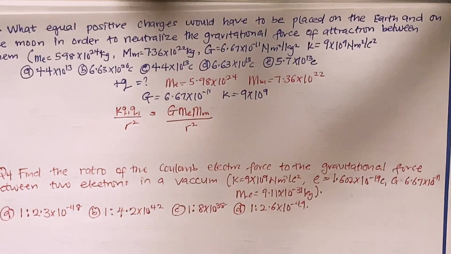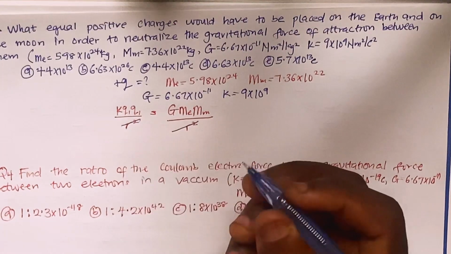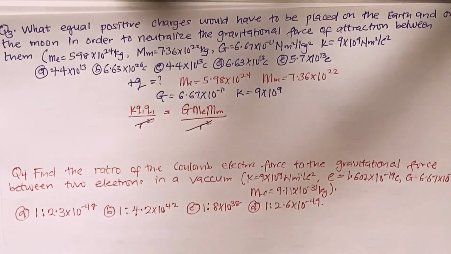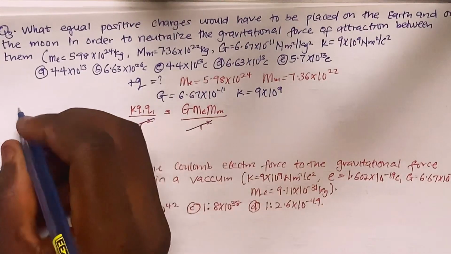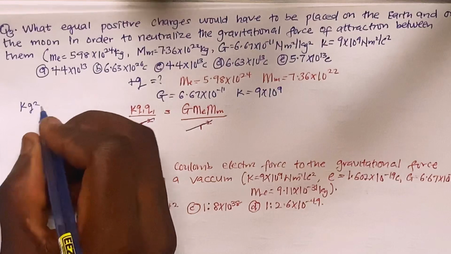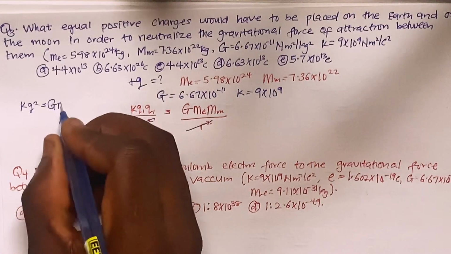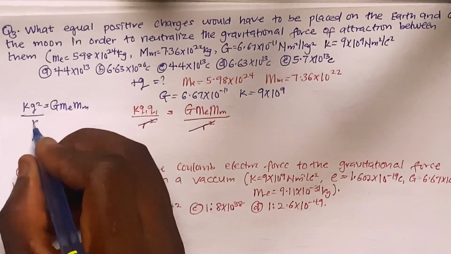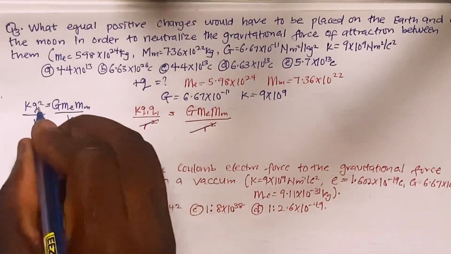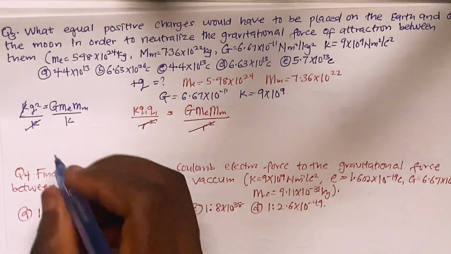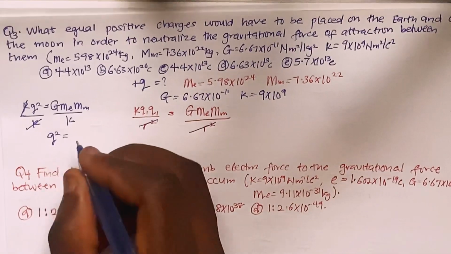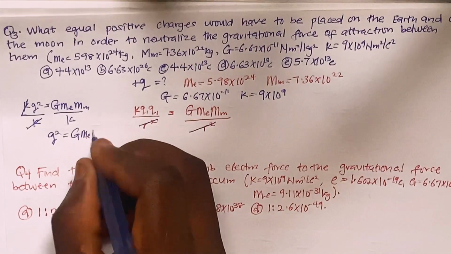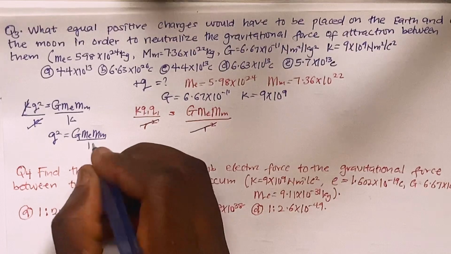So here, you cancel this, right? So I'm going to have my q square. This one will be kq square equals G M_e M_m. Then divide both sides by k, because I'm asked to calculate for the charge. So that I'll have my q square to be equal to G M_e M_m over k. Then very good.